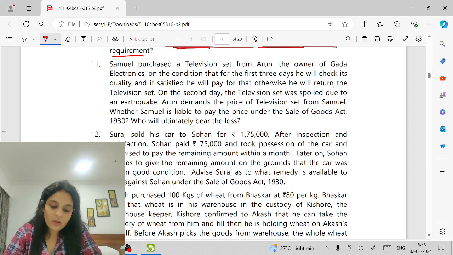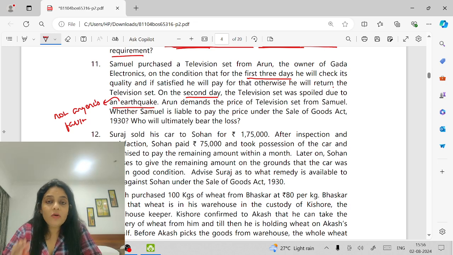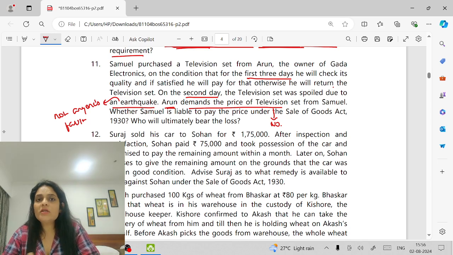First of all, the goods were given for 3 days. Then on the second day, the television was spoiled due to an earthquake. That means not anyone's fault. By then, Samuel had not accepted the goods. So who is the owner? Arun. Arun demands the price. Can he demand it? No, because sale had never taken place.